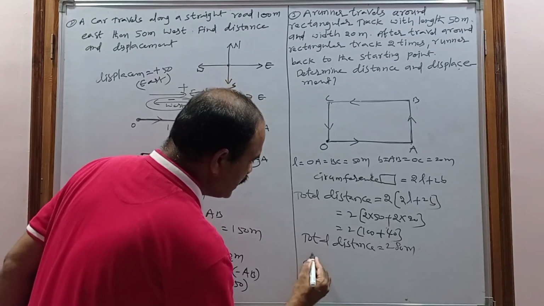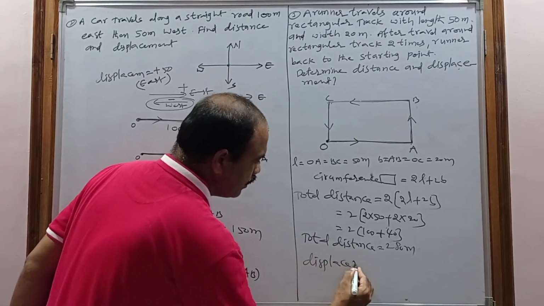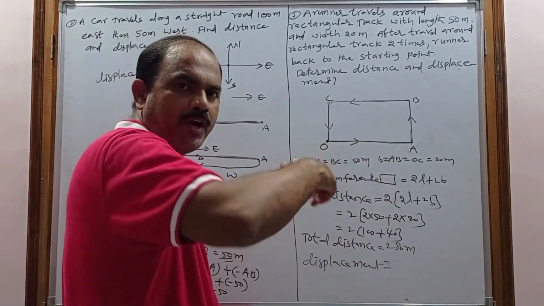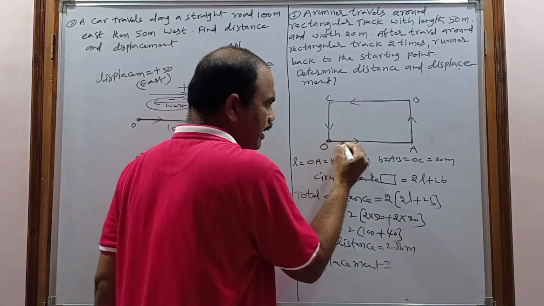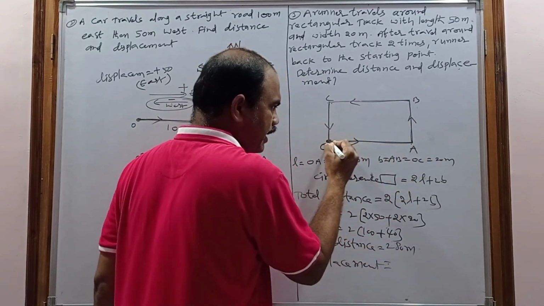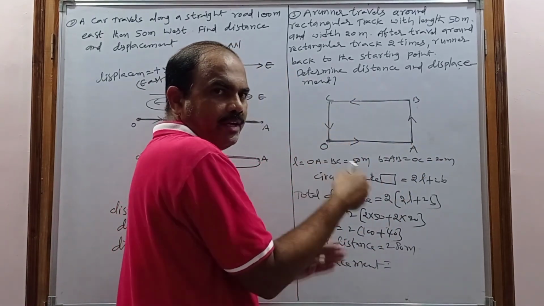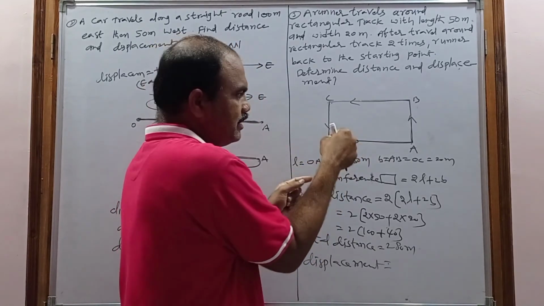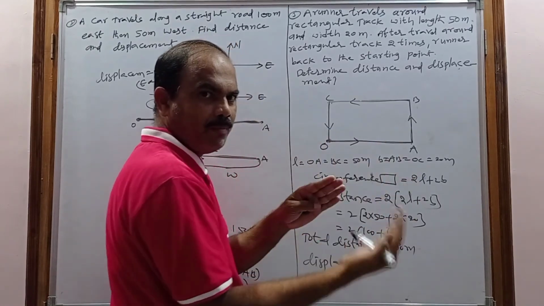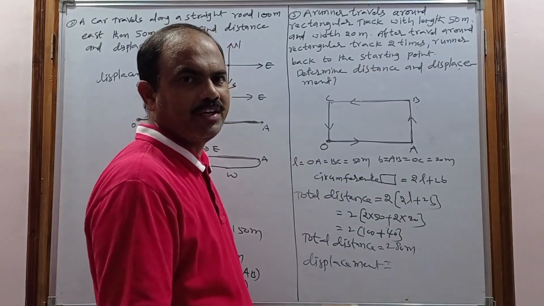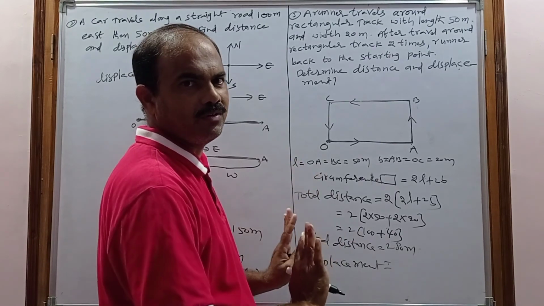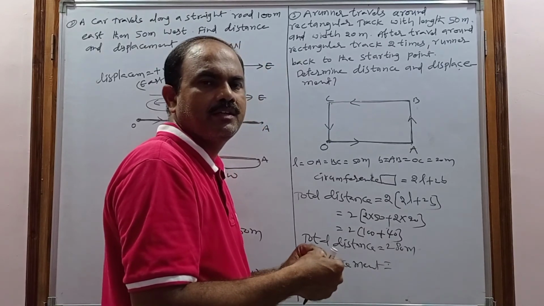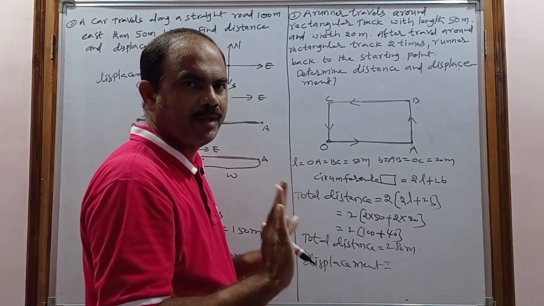Now coming to the displacement. Displacement means the shortest distance between the initial point and final point. He started here, and after completing the 2 times he reaches the same place again, so the initial point and final point coincide. And what is the shortest distance? 0. If the initial and final points coincide, there is no shortest distance between them, and that is called 0. If a body reaches the same place where it started, the displacement is 0. Remember, this is very important.